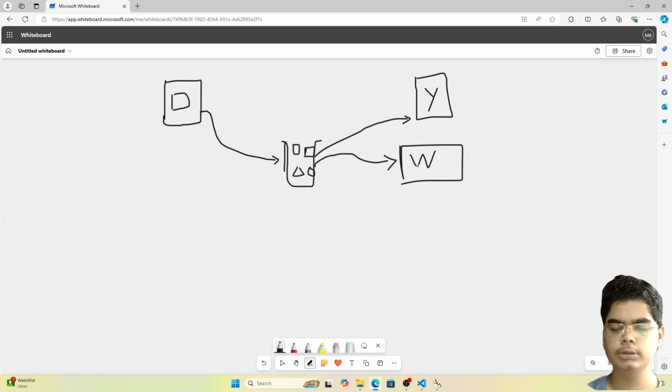Let us represent this output of the model by letter W. So the data that the model predicts is represented by letter W. The data that the model wants to predict is denoted by Y, and the data on which the model trains itself to predict data Y is represented by data D.